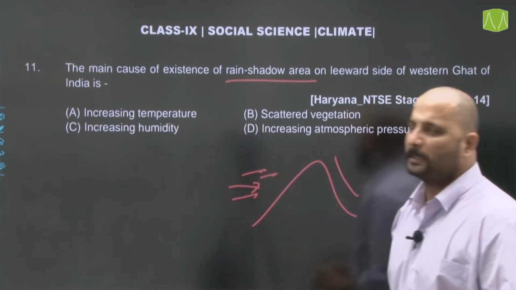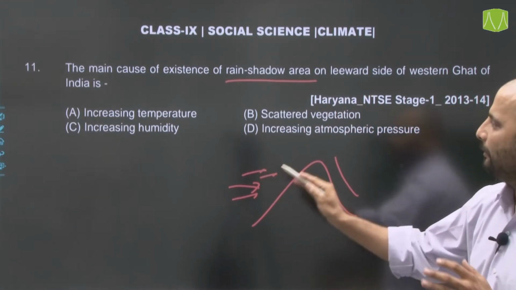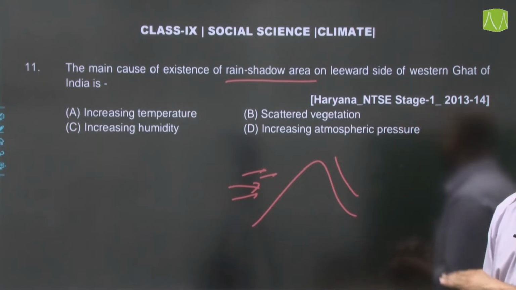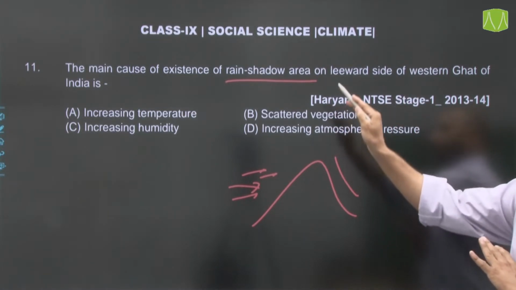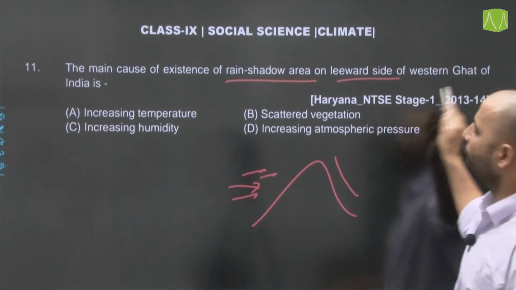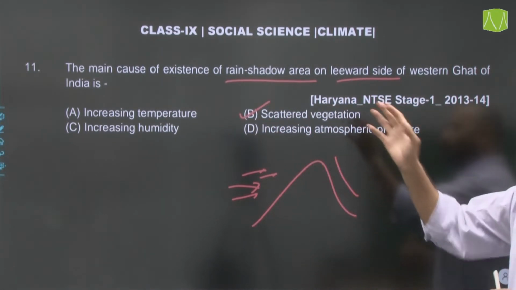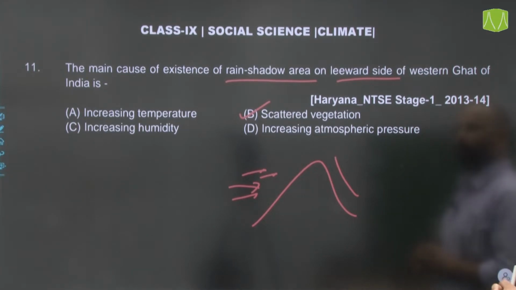The options provided here are increasing temperature, scattered vegetation, increasing humidity or increasing atmospheric pressure. Which of the following is the main cause of this rain shadow area on the leeward side of Western Ghats? Option B here will be the correct answer of question number 11, and this is from your NTSE stage 1 Haryana question.